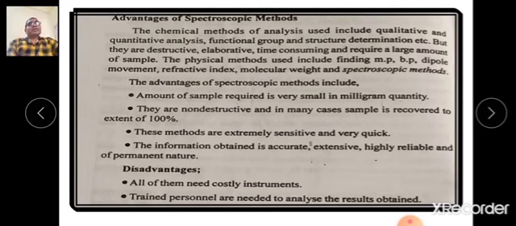Then the determination of functional groups and determination of structure by these methods. But these methods are destructive, elaborate and very time consuming, and they require a large amount of sample.